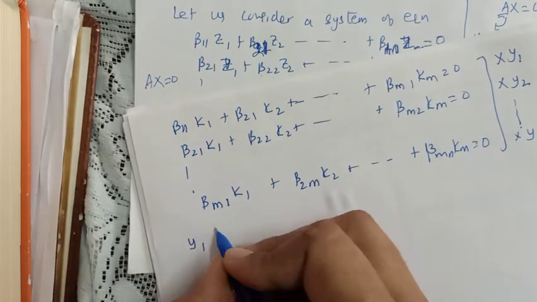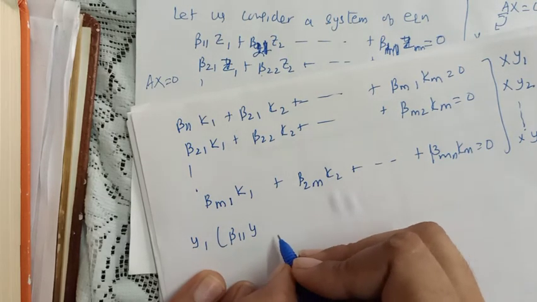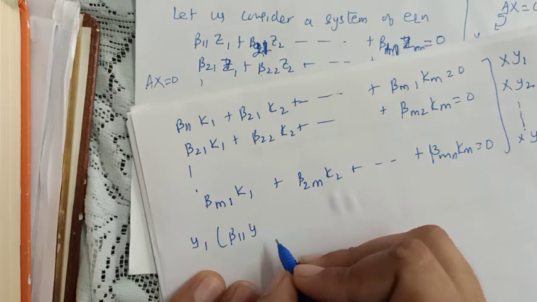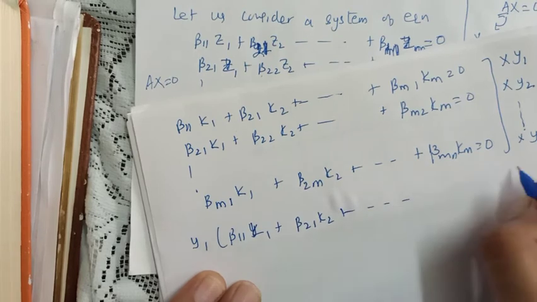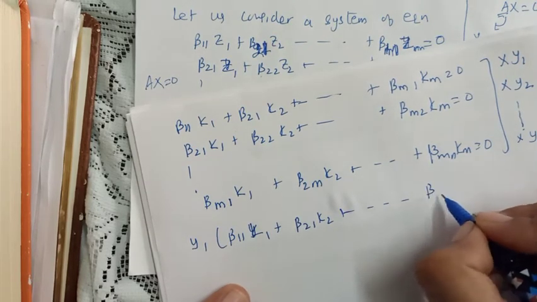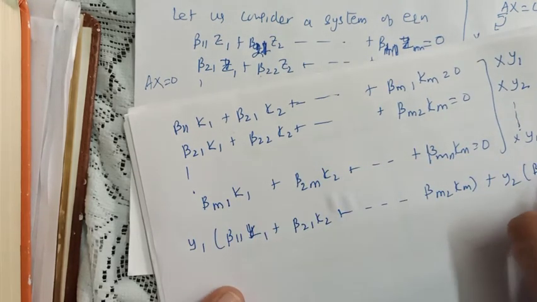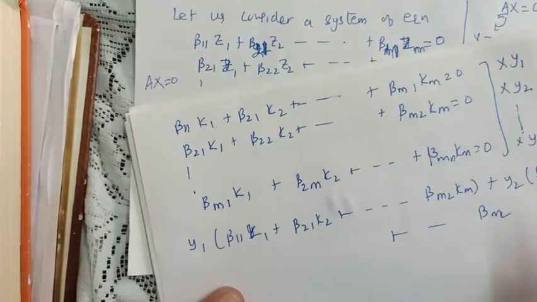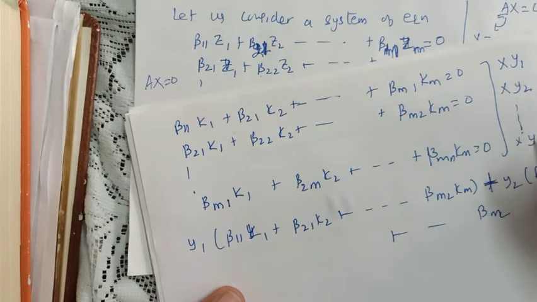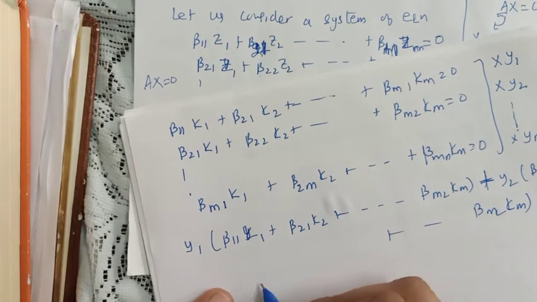This will become y1 beta 1 1 k1, beta 2 1 k2 and so on up to beta m2 km, plus y2 beta 2 1 k1 up to beta m2 km, and so on.